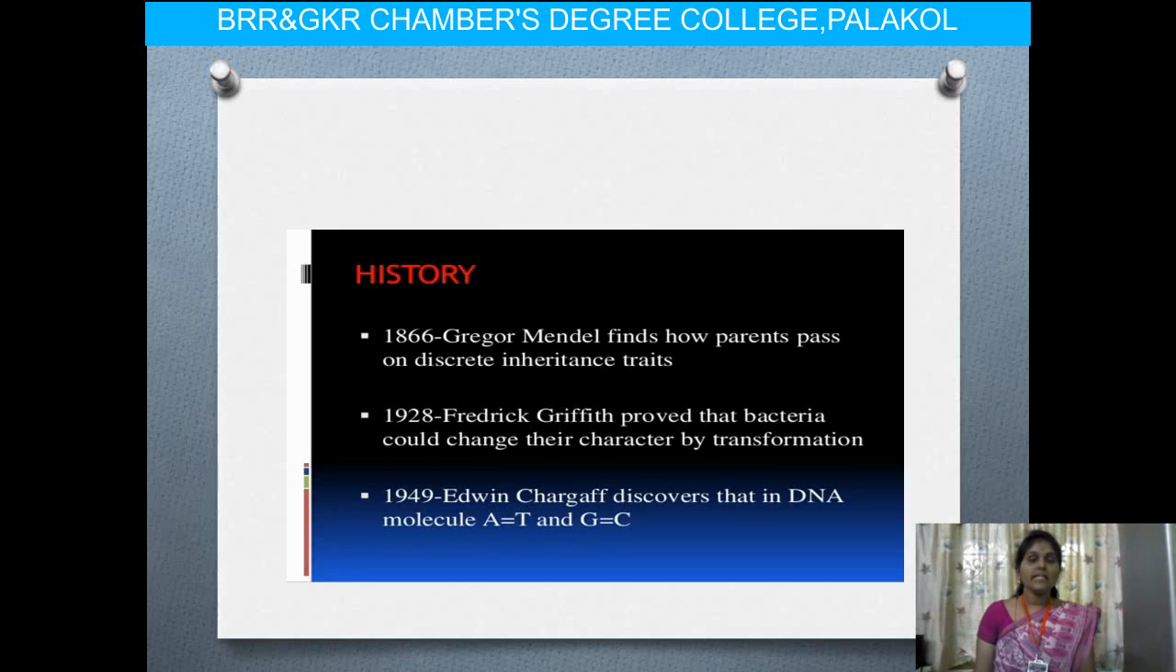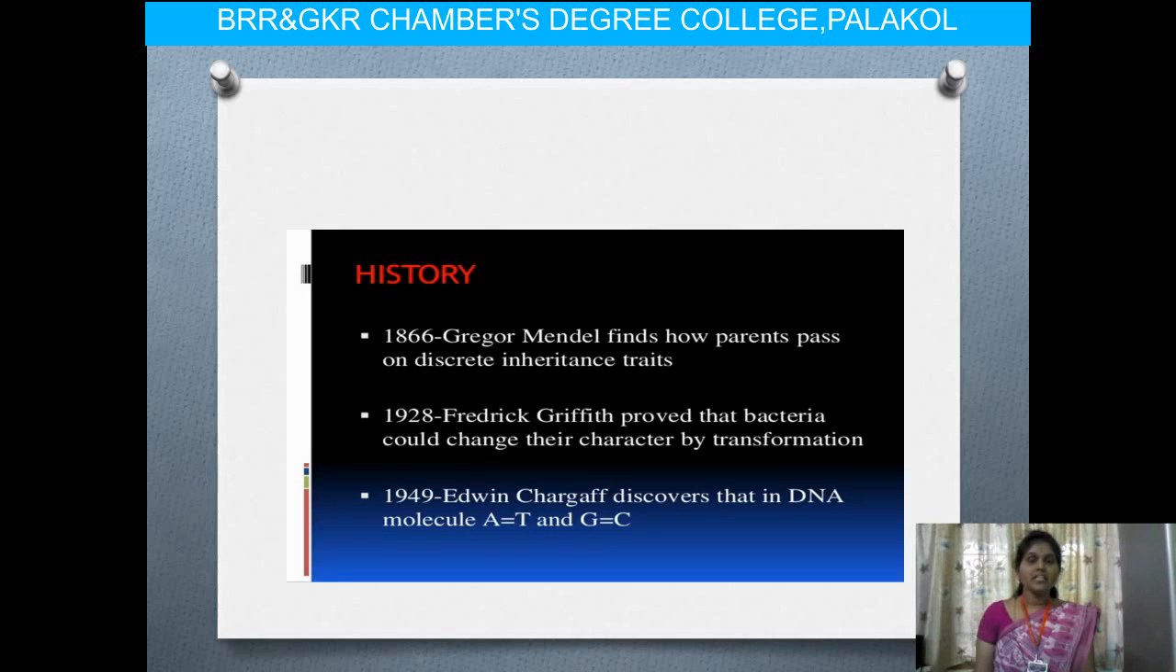In 1866, Gregor Mendel found how parents pass on discrete inheritance structures. We already studied the monohybrid cross and dihybrid cross and their laws also. That means the law of dominance, law of segregation and law of independent assortment. So that is how the characterization of DNA first started.